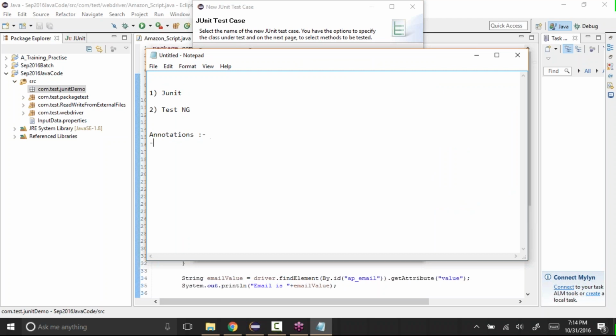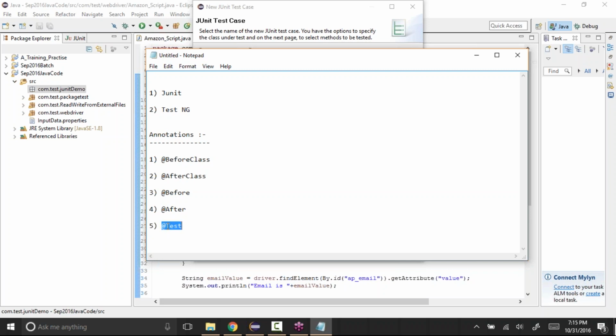The first one is @BeforeClass, then @AfterClass, then @Before, then @After, and then @Test. These are the different annotations that we have in JUnit.